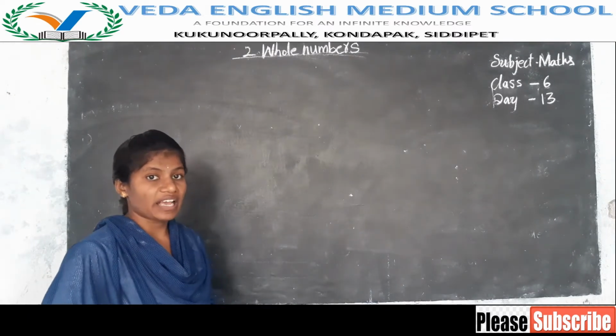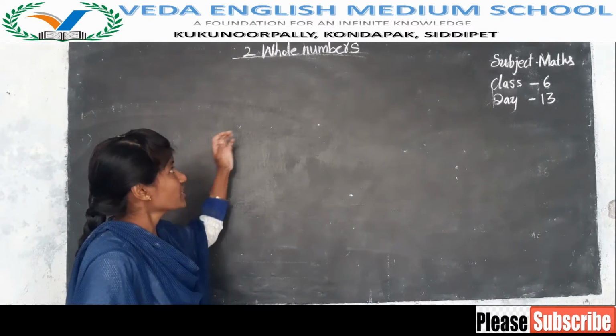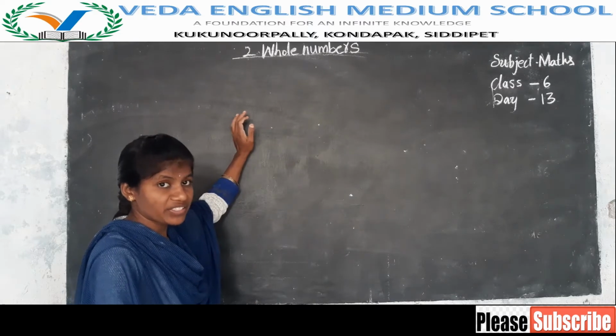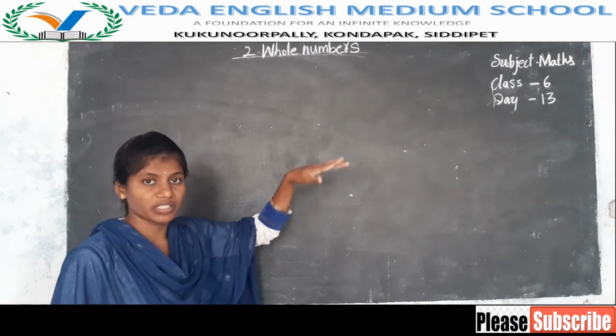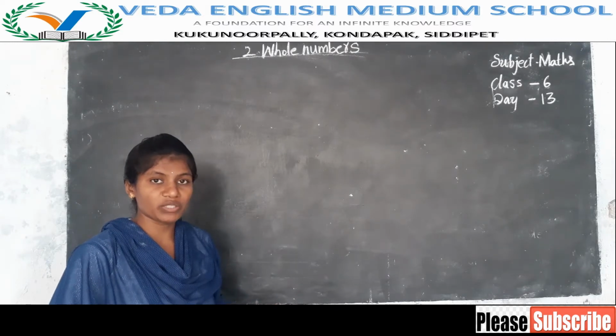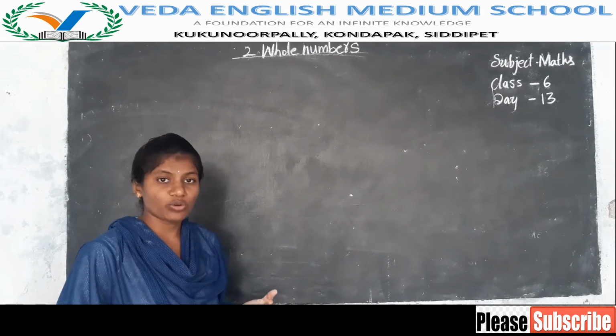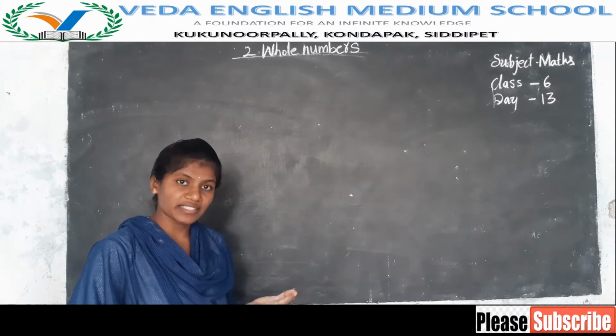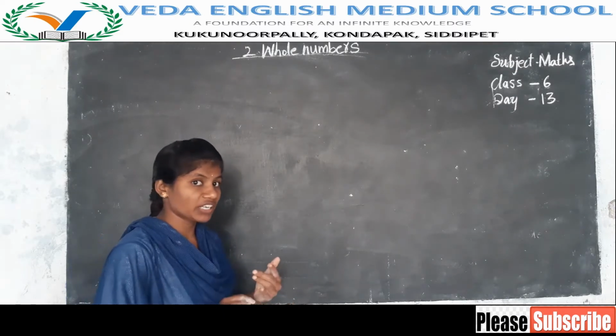In our previous class, we completed our first chapter and started the second chapter, whole numbers. We learned that in whole numbers we have two types of numbers: natural numbers and whole numbers. We also learned what is meant by successor and predecessor. Once again we will recall.